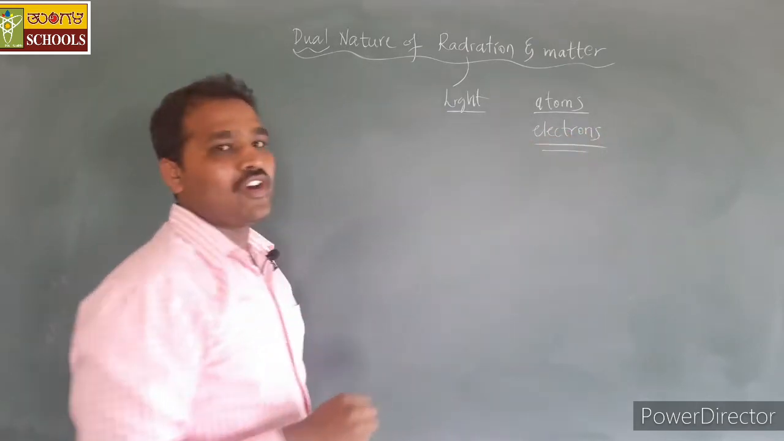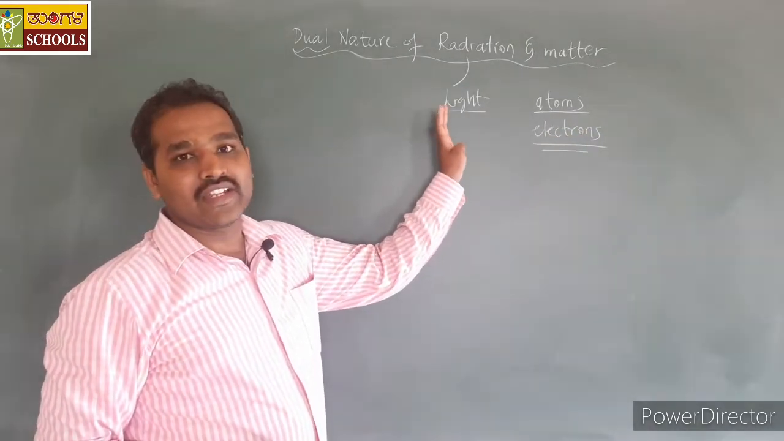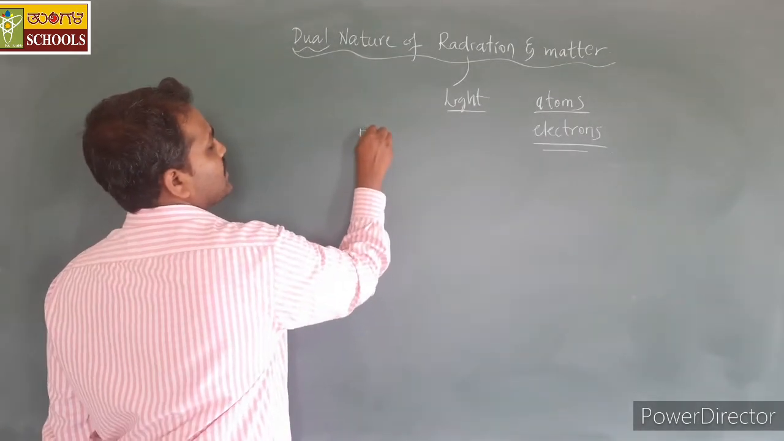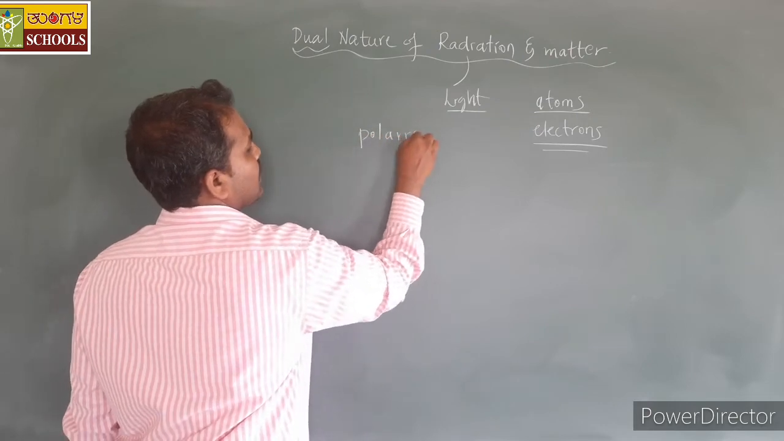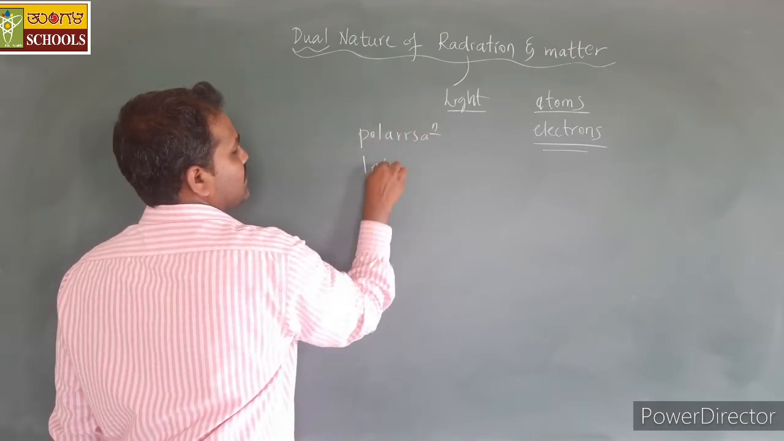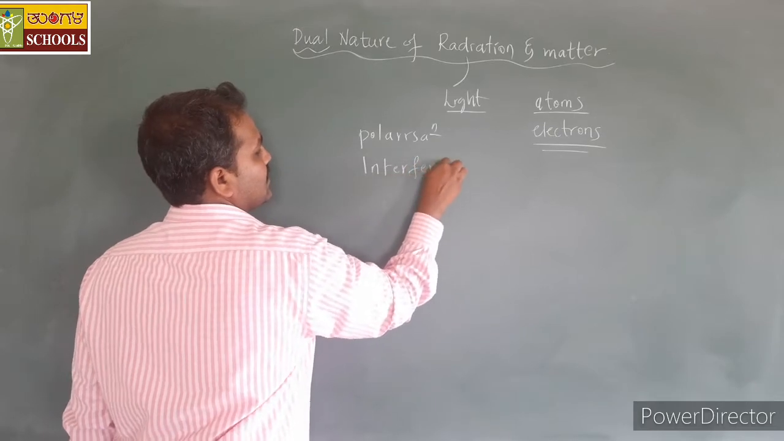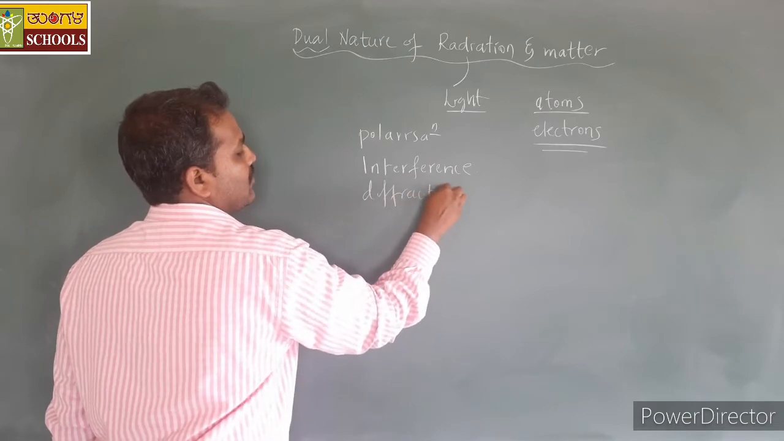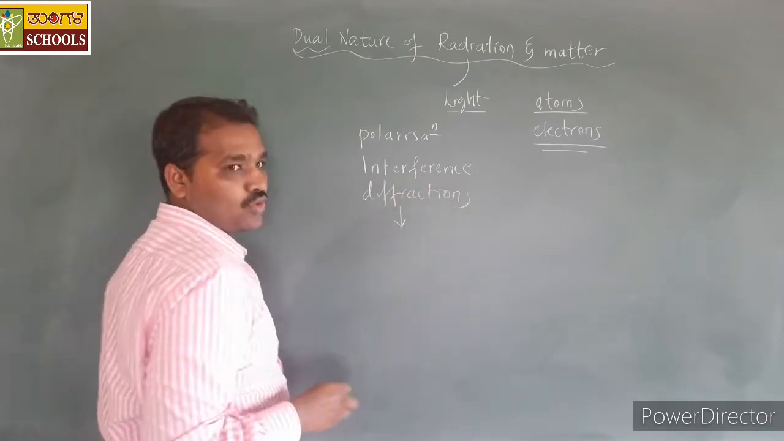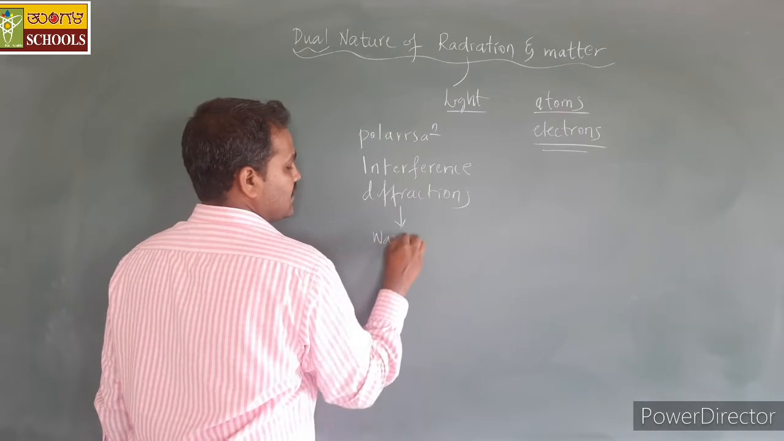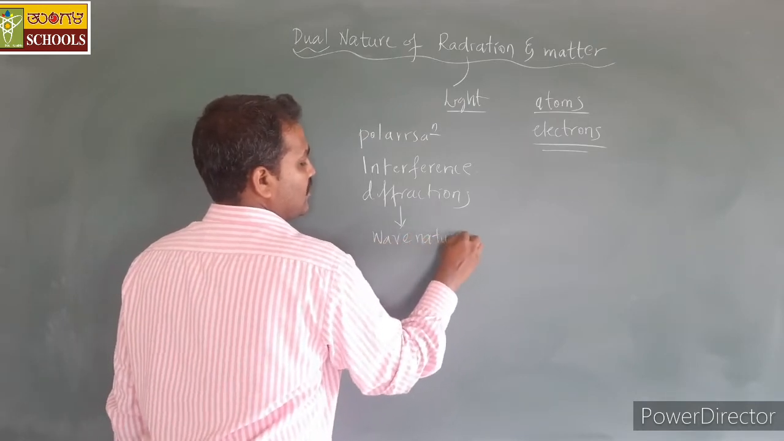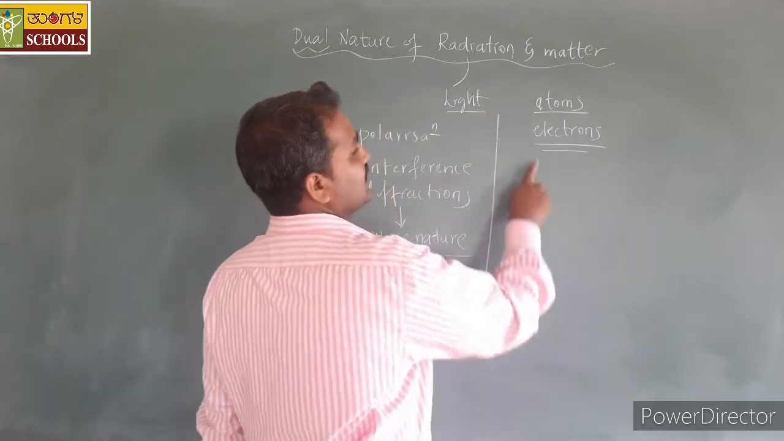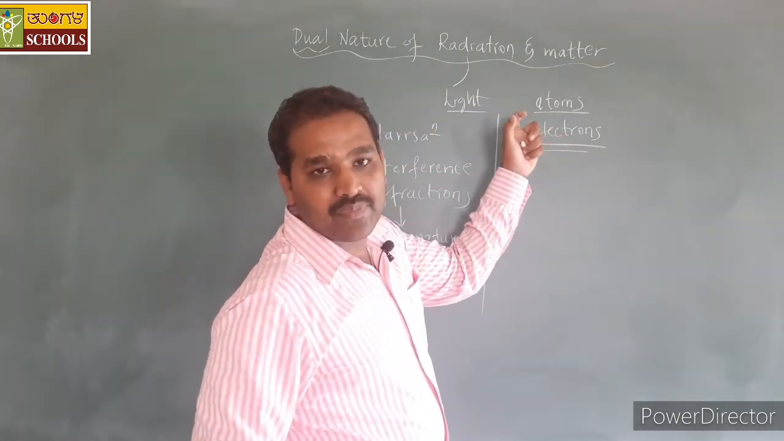So far in the study of light or electromagnetic wave, we have seen some of the properties, some of the behaviors like polarization, interference, diffraction. All these properties of light have proved the wave nature of the light. Similarly, electrons being matter, they behave like matter.